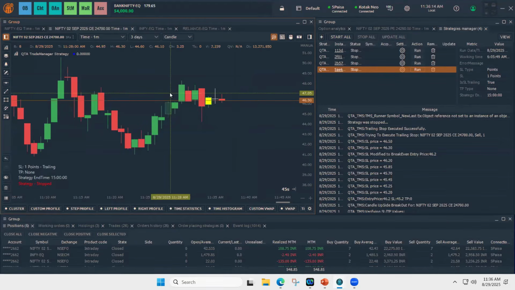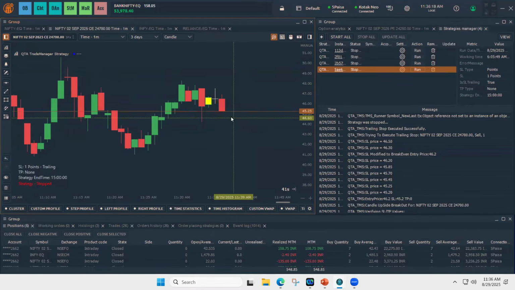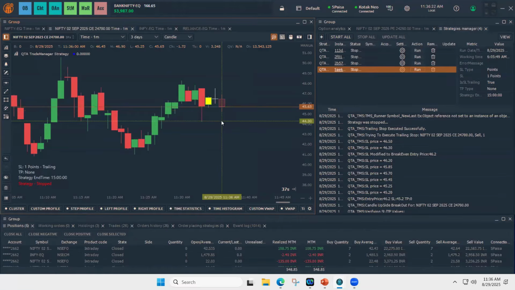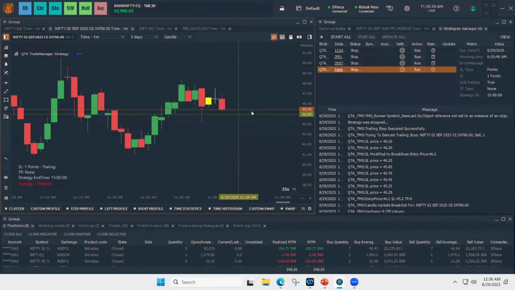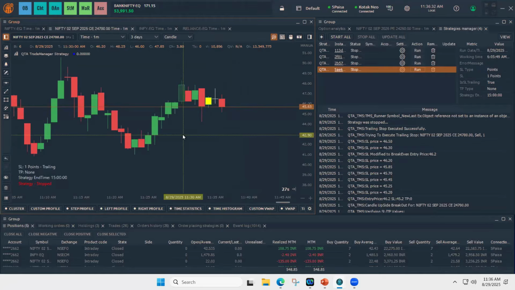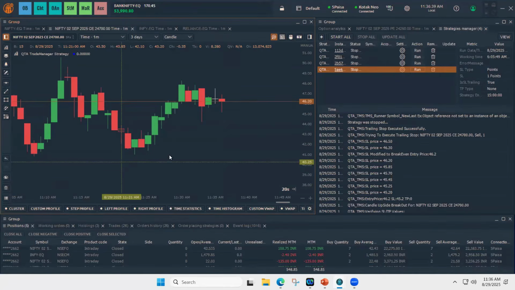I'm just letting my strategy run. By using these enhanced features, we are not in a losing streak. We can see the SL gets trailed and moved to break even, the price reversed, and the trade got completed. I'll close the strategy by clicking Alt and mouse left click.